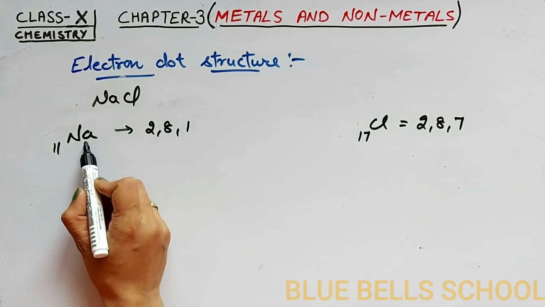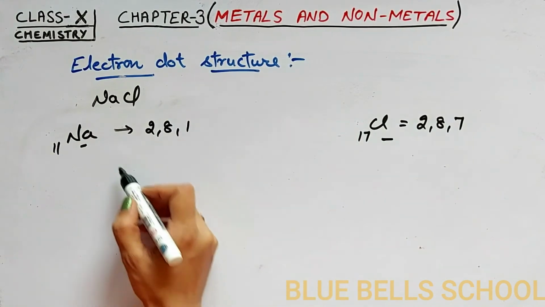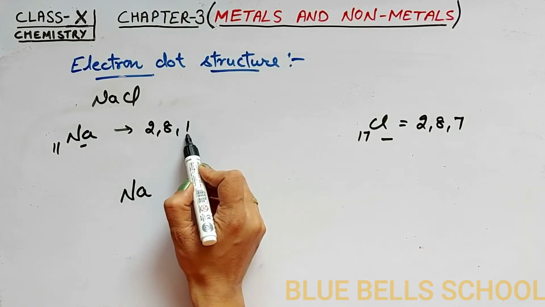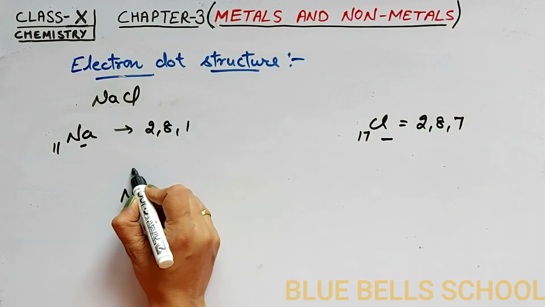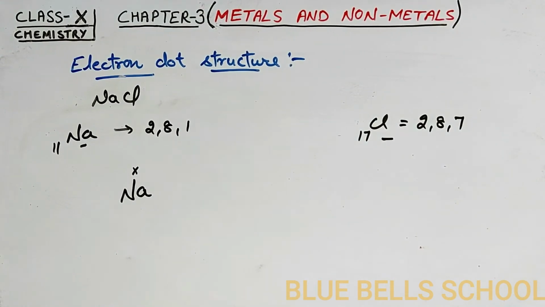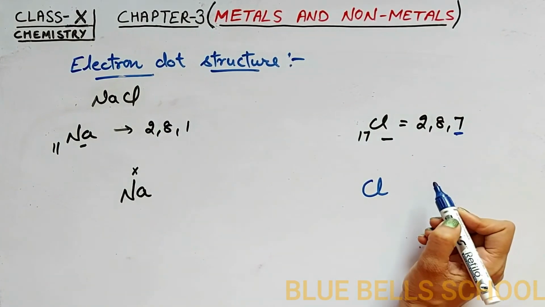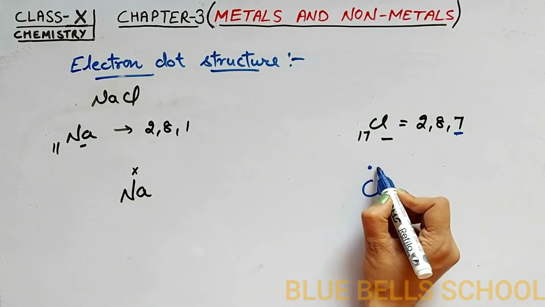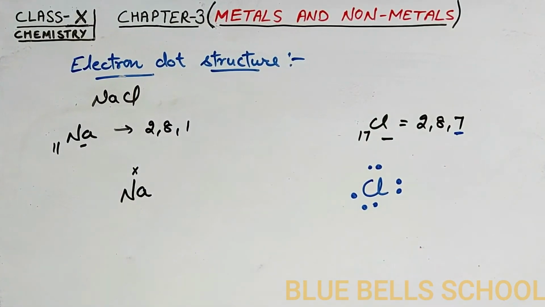Now represent the electron dot structure for sodium as well as chlorine. In sodium, only one electron is present in its last orbit, which I represent as a cross. But in chlorine there are 7 electrons, which I represent with dots: 1, 2, 3, 4, 5, 6 and 7.